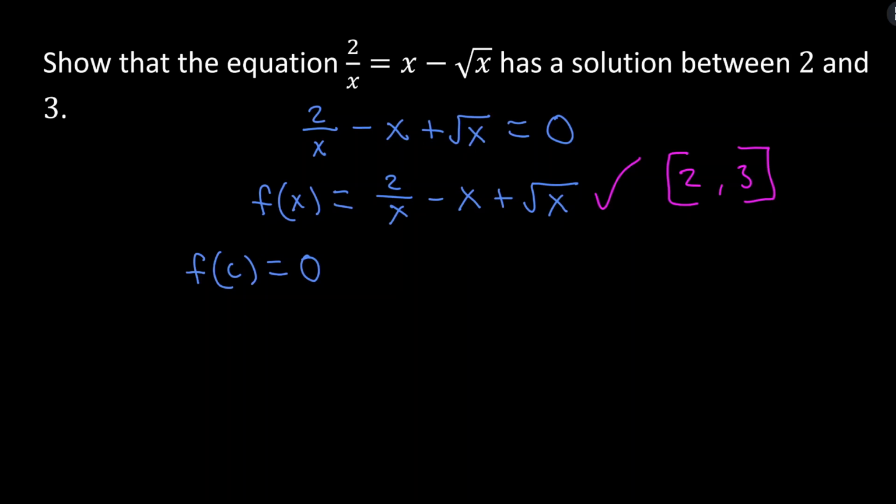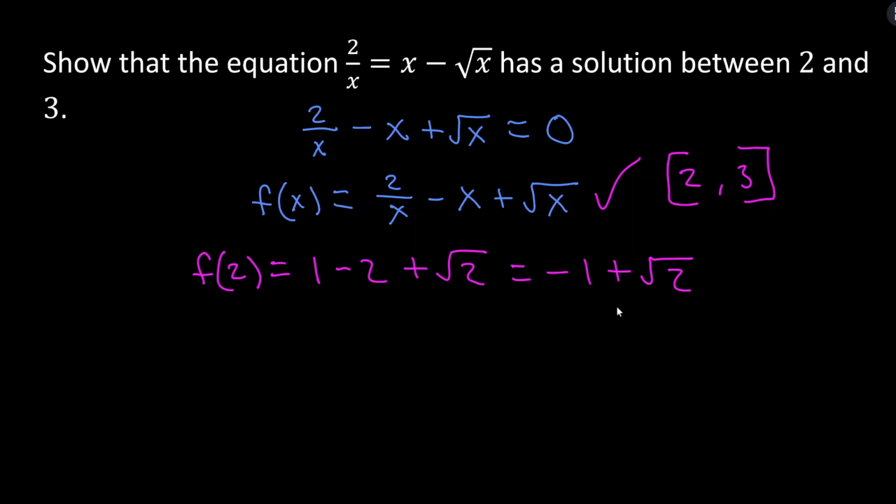What we're going to now show, let me make a little bit of room here, is that 0 is between f(2) and f(3). So let me write this out. What is f(2)? f(2) equals 2 over 2, that's 1, minus 2, plus the square root of 2. Okay, 1 minus 2 is negative 1, so this is negative 1 plus the square root of 2.